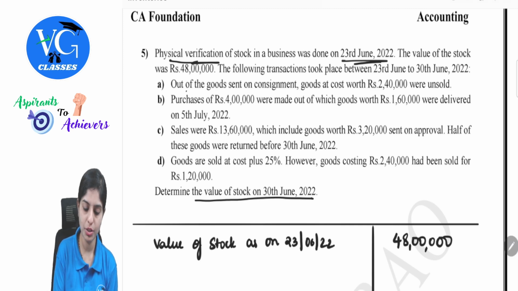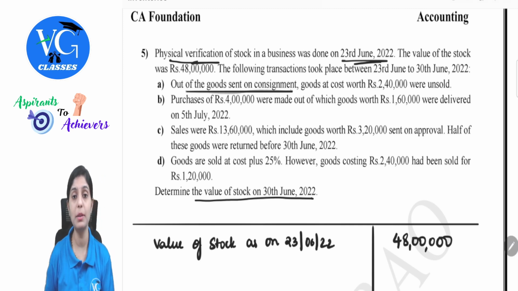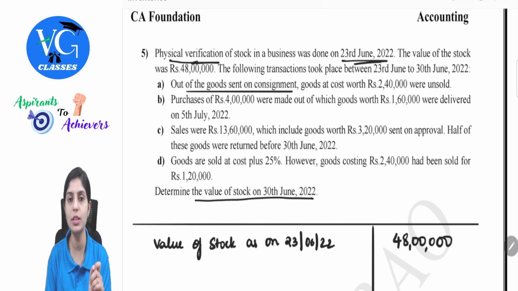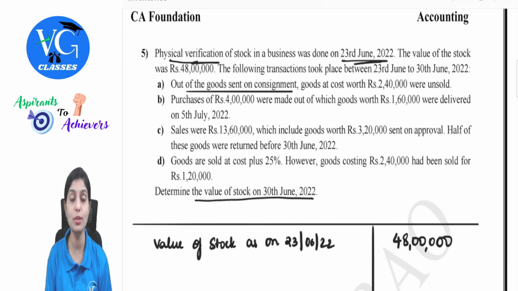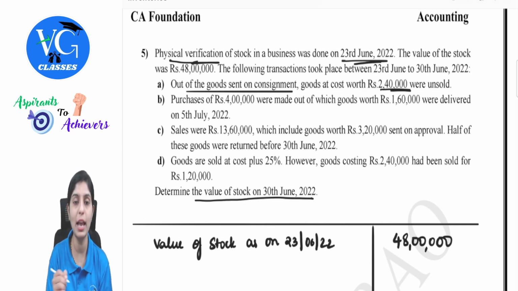Now, goods were sent on consignment. Remember in the previous question, the wording was goods received, so you became consignee. In this case, goods are sent on consignment, so what does this indicate? That you are acting as a consigner. Goods worth 2,40,000 were unsold. When you had actually sent the goods out of the business, while you were counting on 23rd June, had you counted this 2,40,000 in your value of goods?